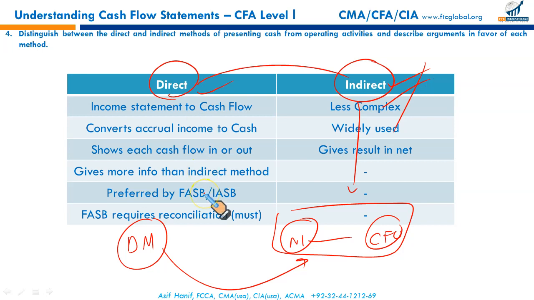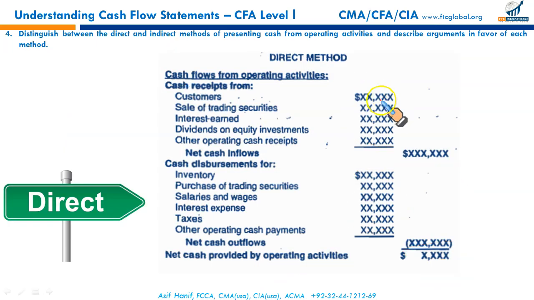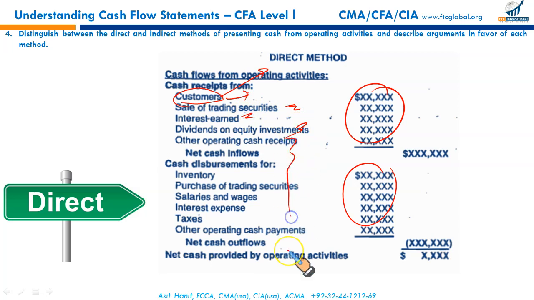Direct method is time taking. It apparently looks small. Look at the cash flow from operating. Looks like a little item, but these items will have to be searched for. You have to go to your sales ledger control account for the period, for the year, for the quarter to see how much cash has been received from our customers. Sale of trading securities, these items will have to be searched for.